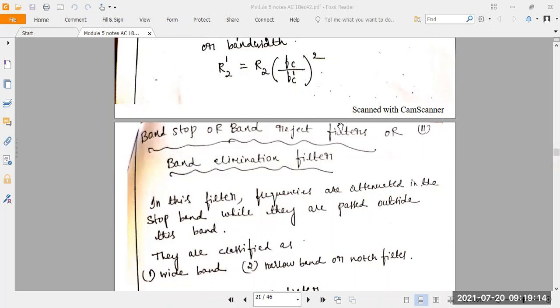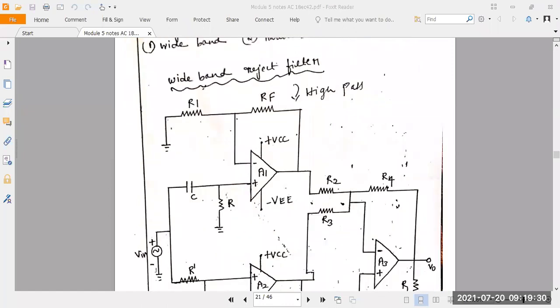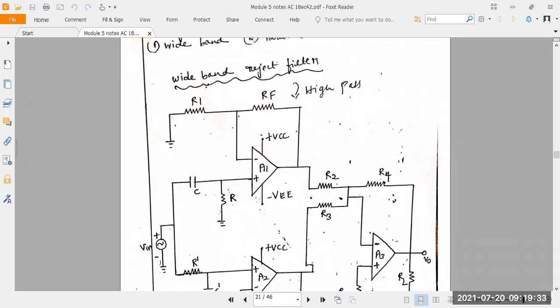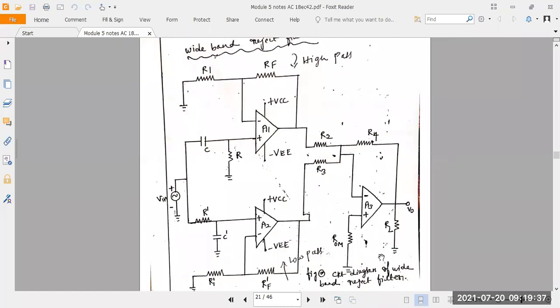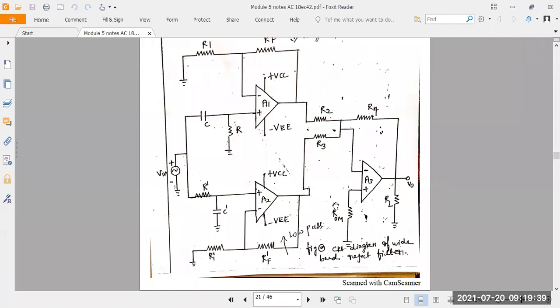It means we select a signal and have to remove it. We want to remove the selected signals by using the stop or reject or elimination. Understood? So here you take now, this is the diagram here. This one is the high pass filter and this one is the low pass filter. High pass, low pass.